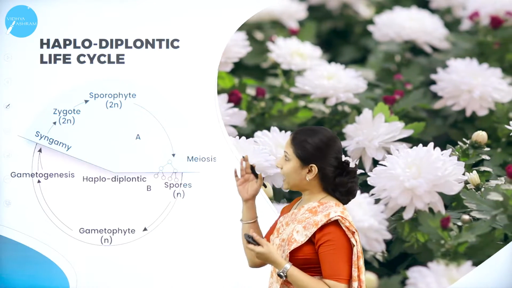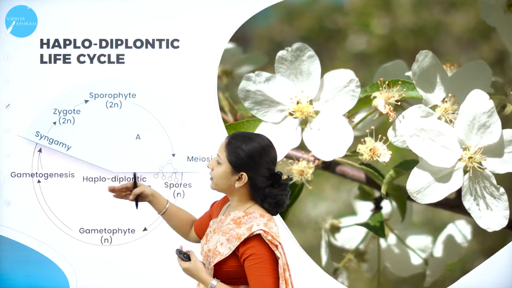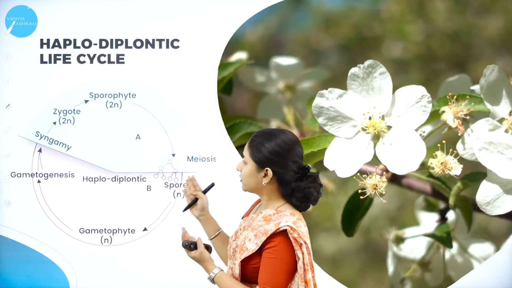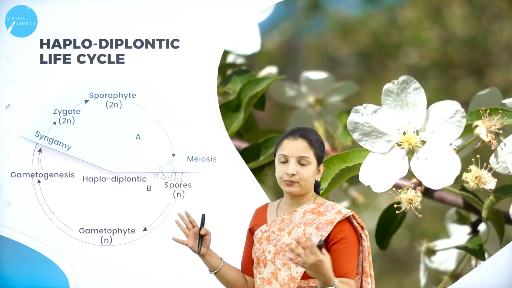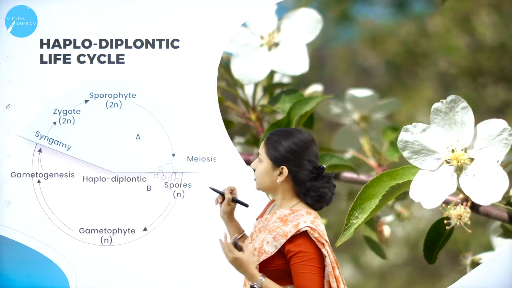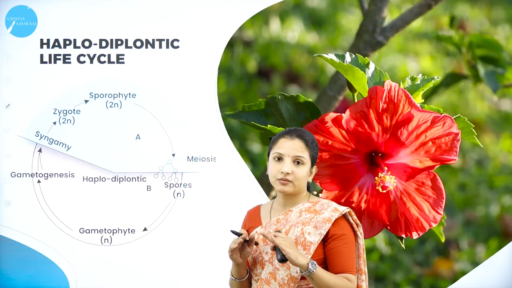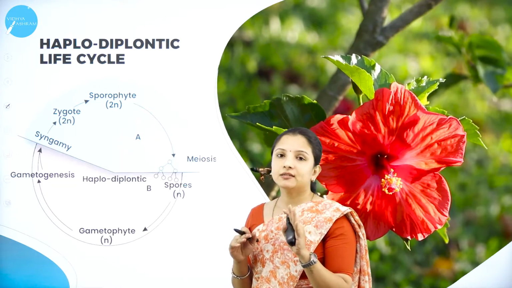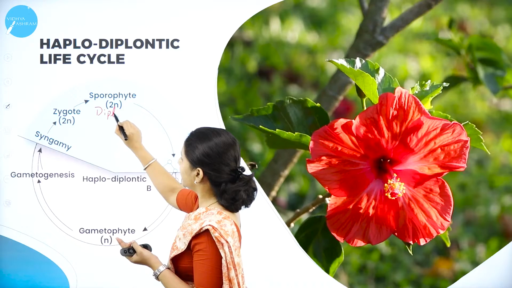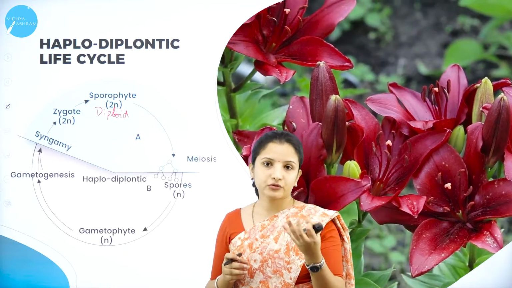Next, moving on to the haplodiplontic life cycle. As the name itself suggests, both are equally important here. It is not that one is dominant over the other. Both the haploid stage as well as the diploid stage occupy equal positions in the alternation of generations. So here, the plant body will be there. The plant body is nothing but the sporophyte. The sporophyte is diploid, 2n. So the diploid sporophyte is there here. What is the function of the sporophyte? To produce the spores, right?